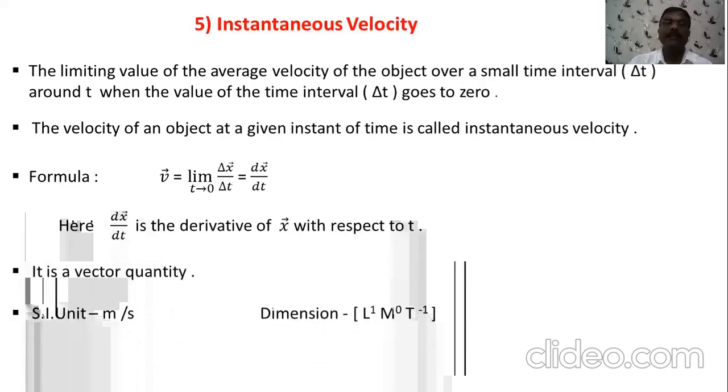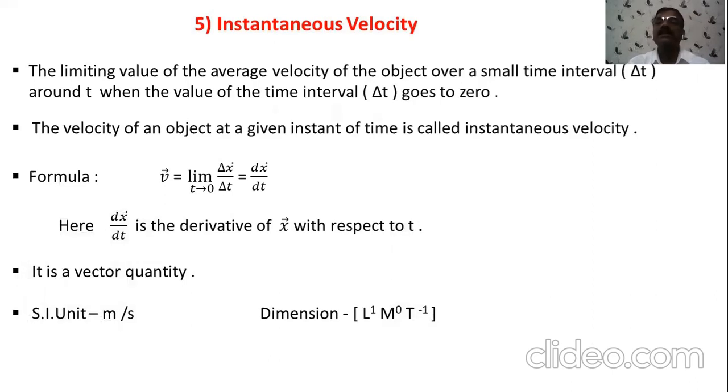This is one very important terminology, the instantaneous velocity. How can we find out the instantaneous velocity? We can say it is the velocity at a given instant of time, and for that we can use the concept of the limit. So the limiting value of the average velocity is called the instantaneous velocity.